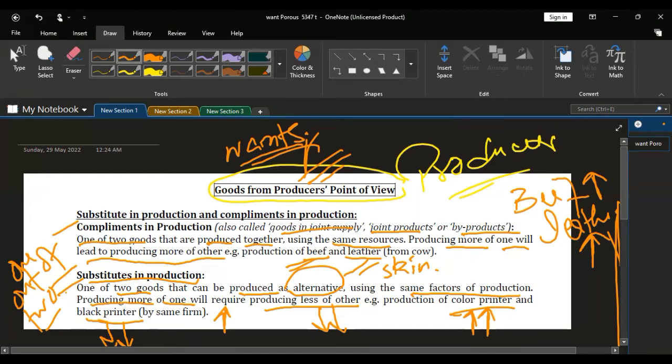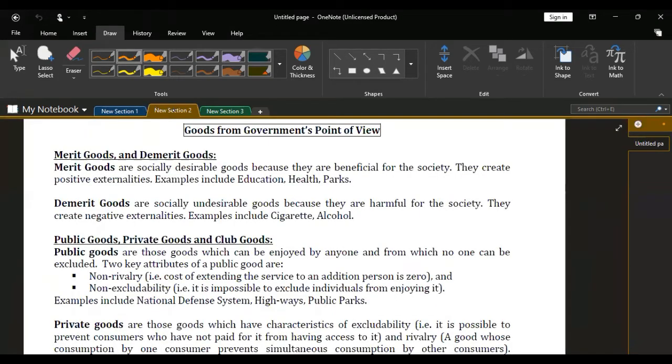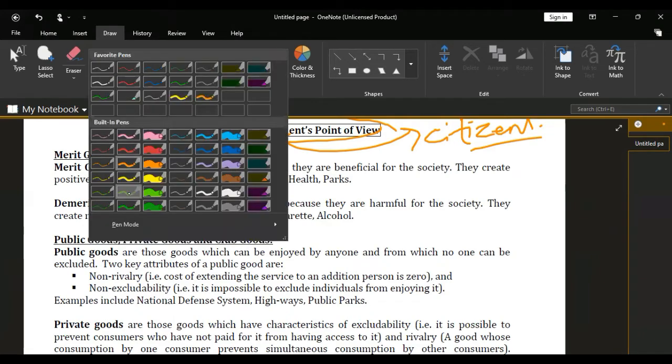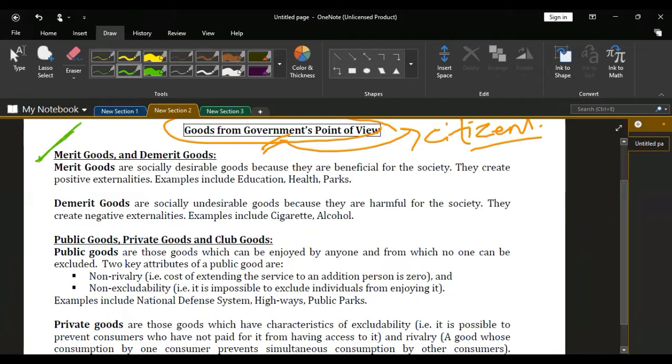Now let's move to the next category, goods as per the perspective or point of view of the government. What type of goods does the government want to provide to its citizens to increase their facilitation and healthy lifestyle? The first type of good is merit goods.